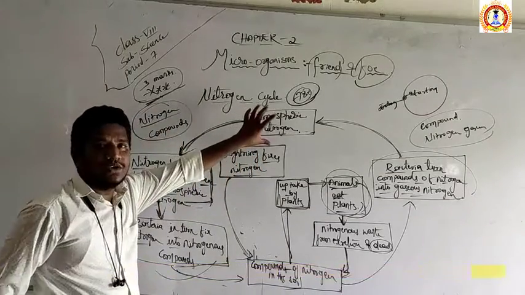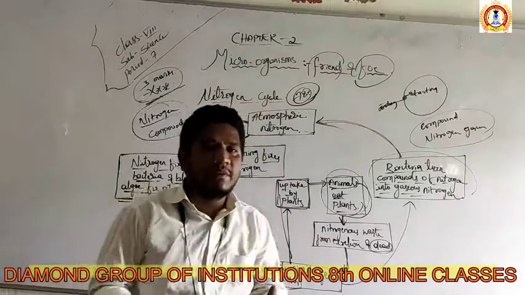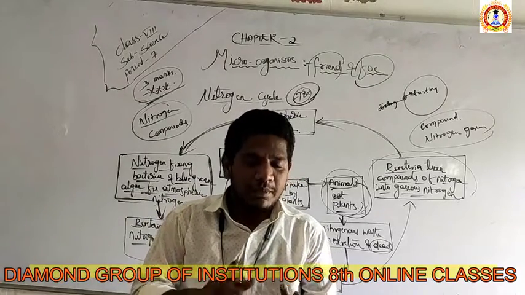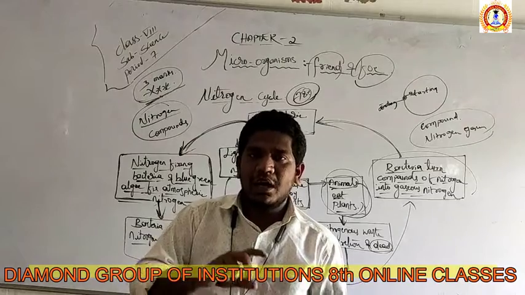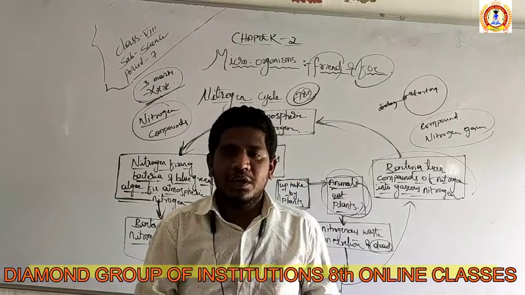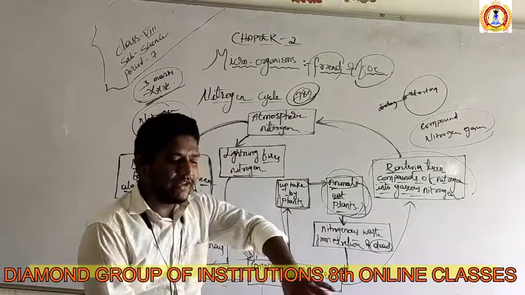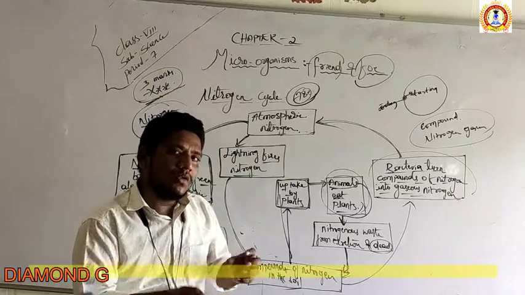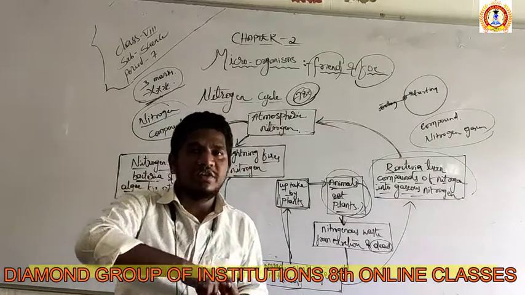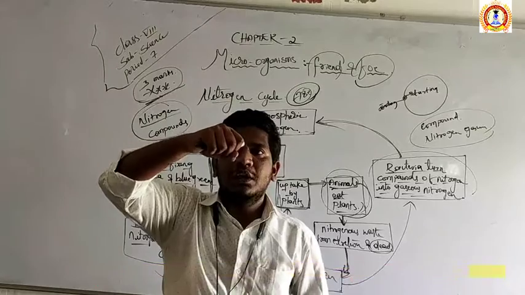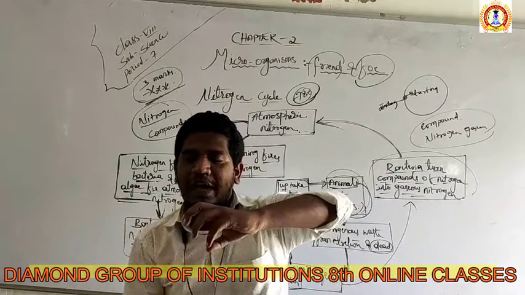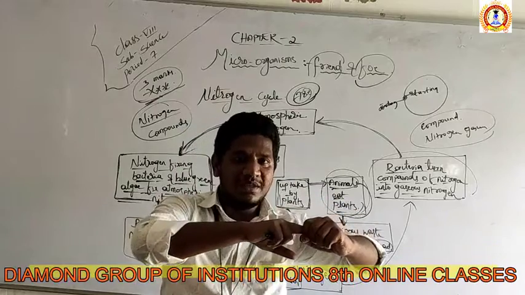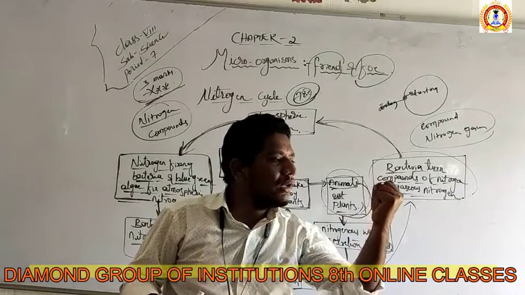Our atmosphere has nitrogen. Our atmospheric nitrogen is fixed by the green, blue-green algae, and the bacteria. What will the bacteria do? Bacteria will convert nitrogen into nitrogen compounds. Those nitrogen compounds are mixed into the soil. On the soil, plants will grow, which means the nitrogen is taken out by the plants for their growth. If the plant has nitrogen, and the plant is eaten by the animals, that nitrogen is transferred into the animals. Now the animal has nitrogen.